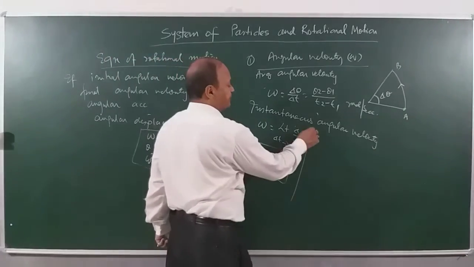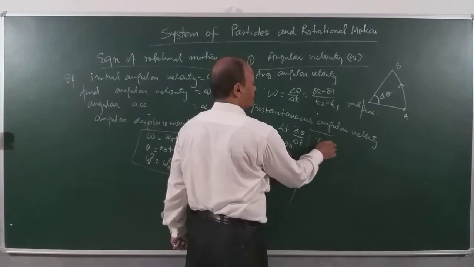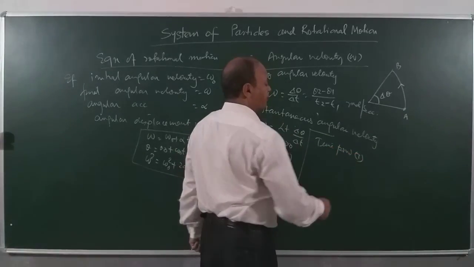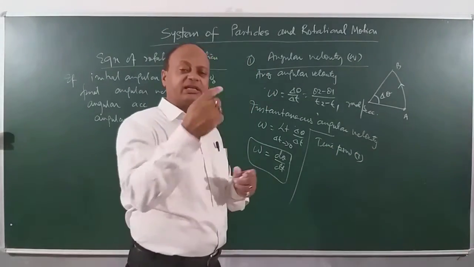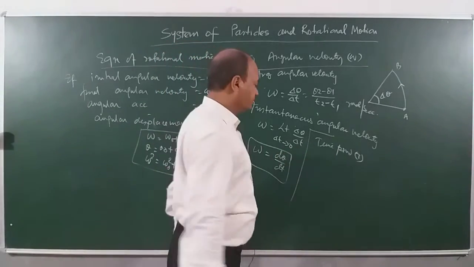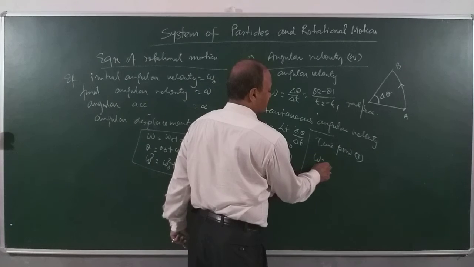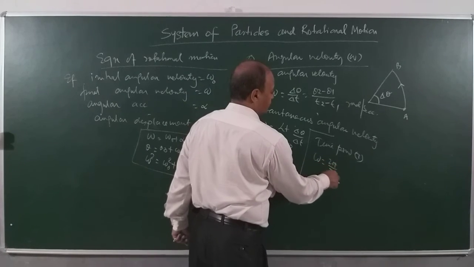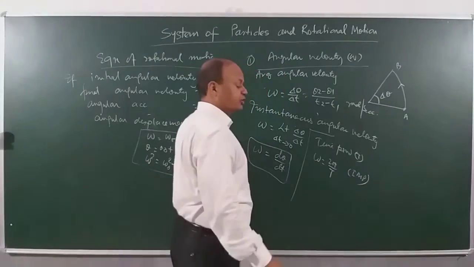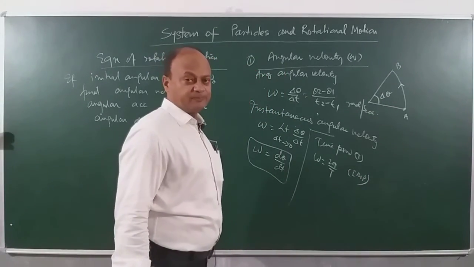There are terms like time period, children. Time period. The amount of time taken to complete one full cycle is called what? Time period. So if time period is T, then omega can also be written as 2 pi by T. Now this will be an important formula. We will be using it. Omega is equal to 2 pi by T.